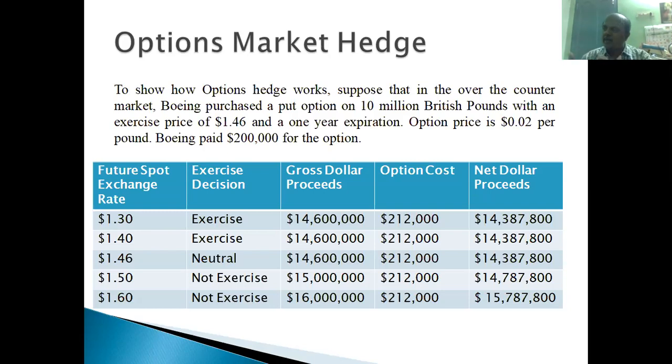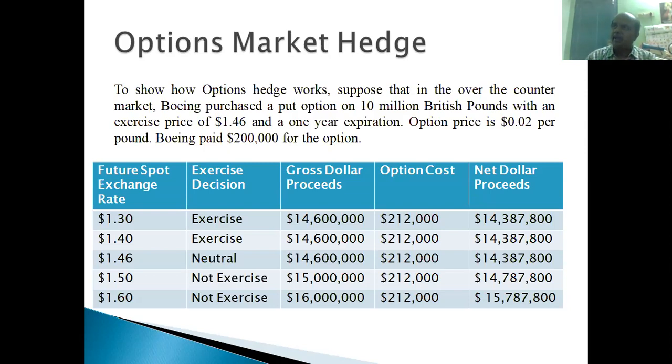What is the amount they will be receiving because of this contract? $14.6 million. How much will they pay for this option contract? $0.02 per pound, that is coming around $212,000, right? That amount they will be paying to Bank of America. So how much is left? $14,387,800 is left. This is the proceeds Boeing Corporation is going to receive because of this option market hedging.